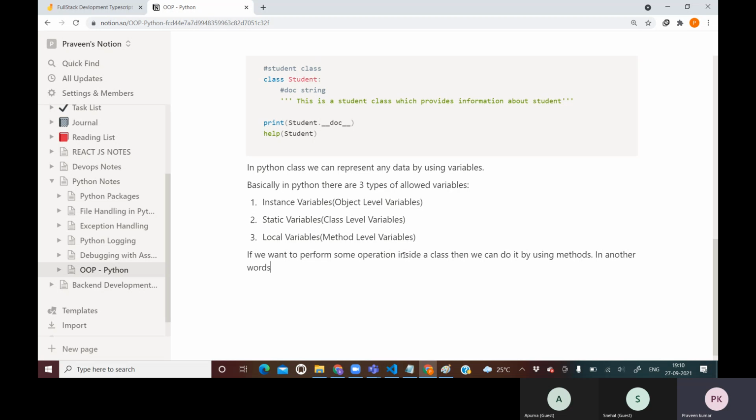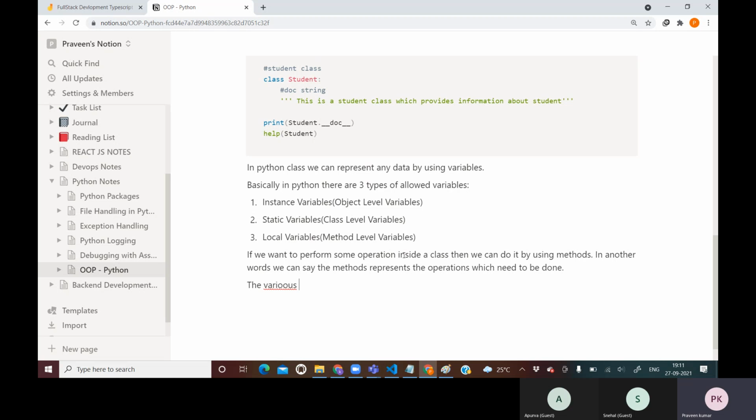In other words, methods represent the operations which need to be done. For example, adding, subtracting, for all those things we are going to create separate methods.